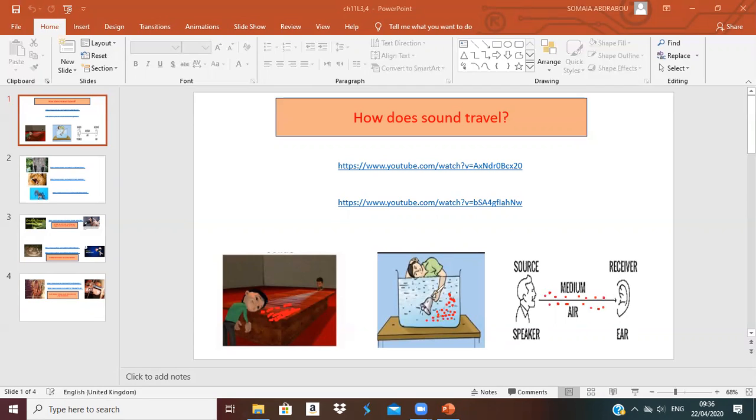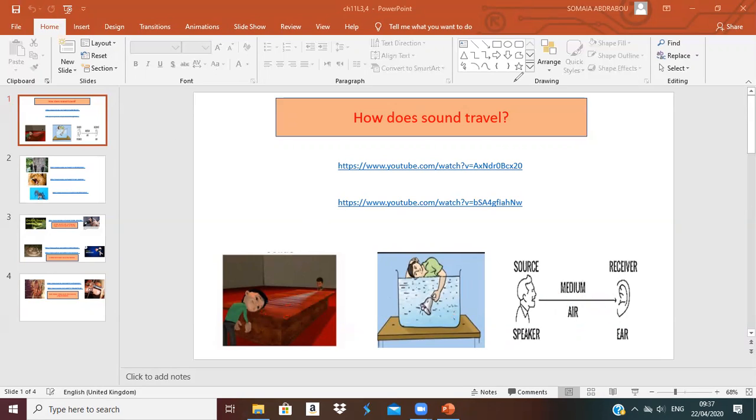Okay. What about the air? The sound travels through the air fast only. Why? Because there is a huge space between the particles, so it takes more time to travel to our ear. So sound travels through the solid fastest, through the liquid faster, and through the gas fast only. Okay, the fastest one is solid, then liquid, then gas.